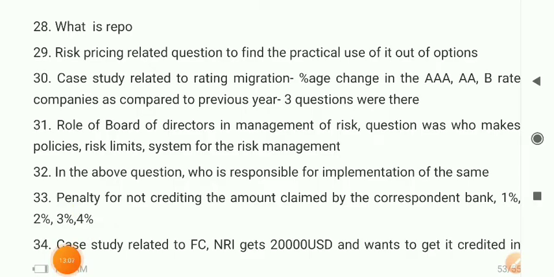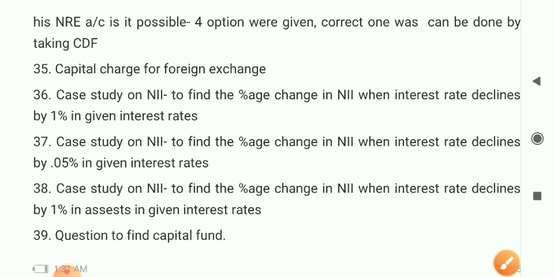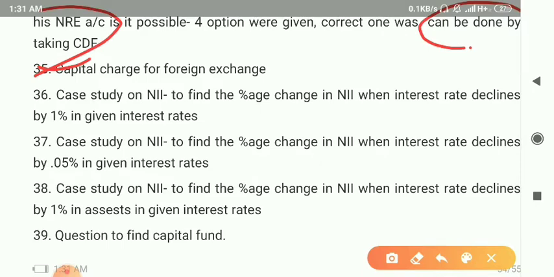Right. So one question that came was a case related to FC. An NRI gets 20,000 USD dollars and wants to get it credited in his NRE account. Four options were given. Correct can be done by CDF. What is CDF? Currency denomination form, something like that.